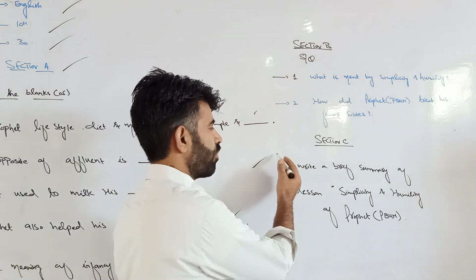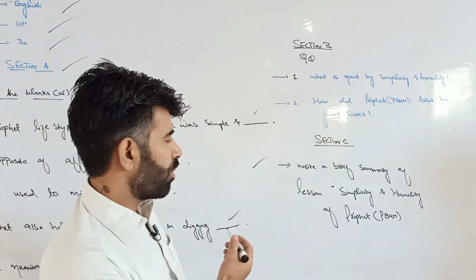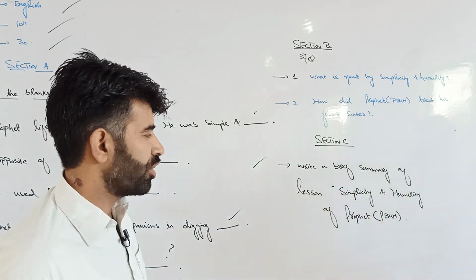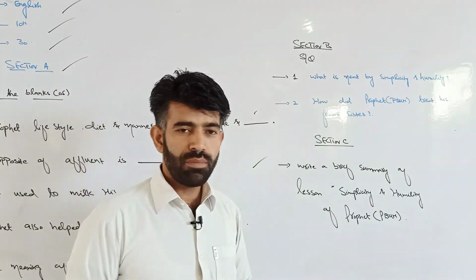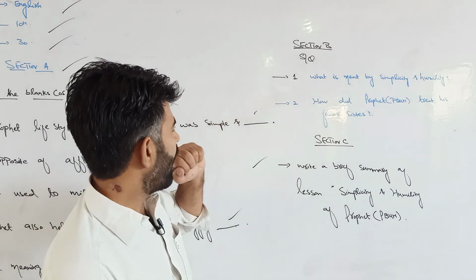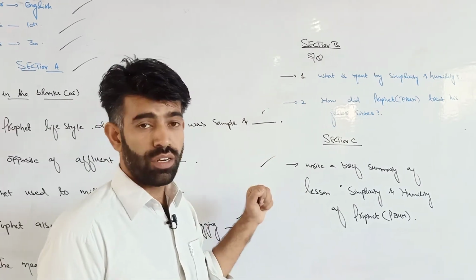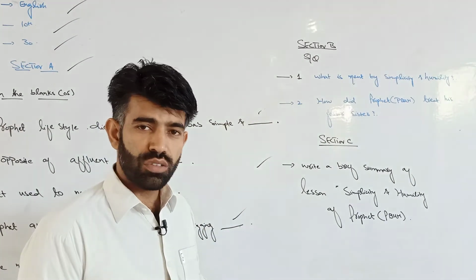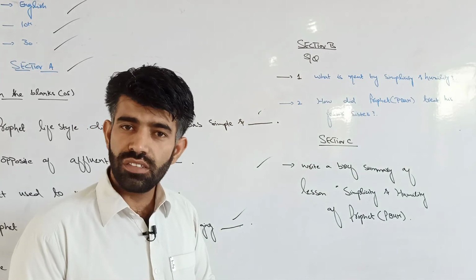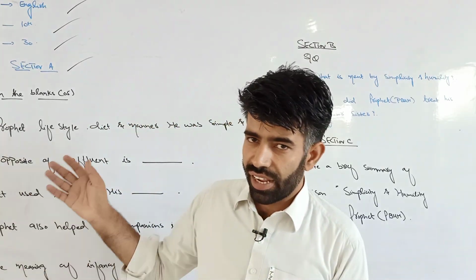In section C, you are going to write a brief summary of the lesson, Simplicity and Humility of the Prophet, peace be upon him, Hazrat Muhammad sallallahu alaihi wasallam. You may know how to write a summary. So write the summary, attempt the questions and the MCQs.